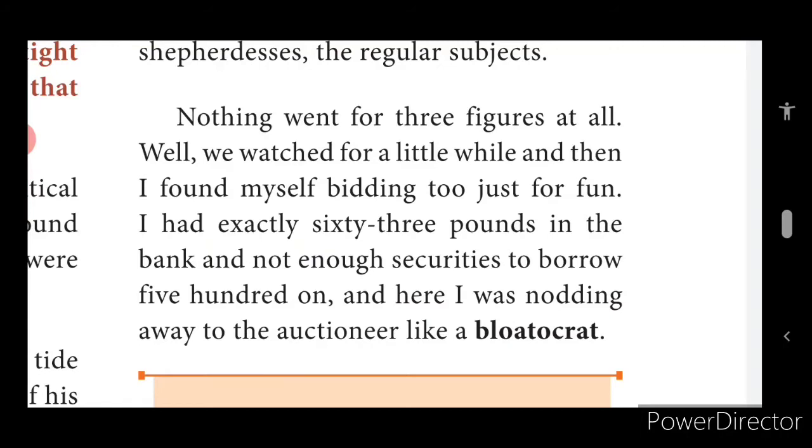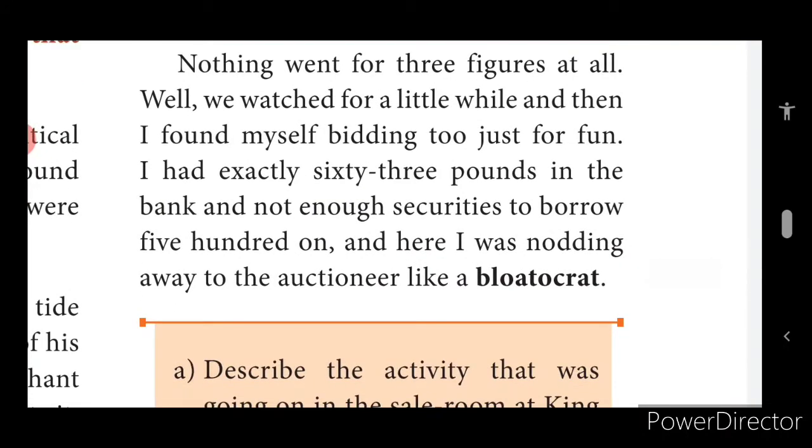That's the meaning. And here the narrator said, when he went inside the auction room, the prices were high and nothing went below 3 figures. Below 3 figures in the sense, everything went into thousands, more than thousands. And this fellow had only 63 pounds in his bank, and he didn't have anyone to help him with money. But what he did, he acted as if he's a very rich person over there.